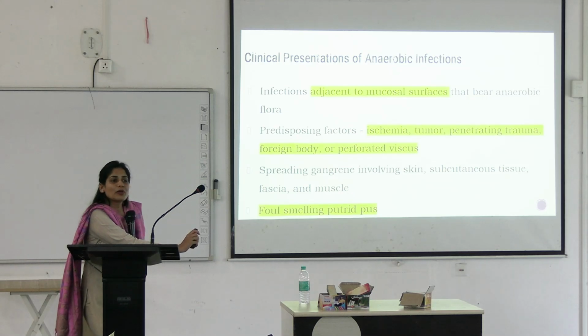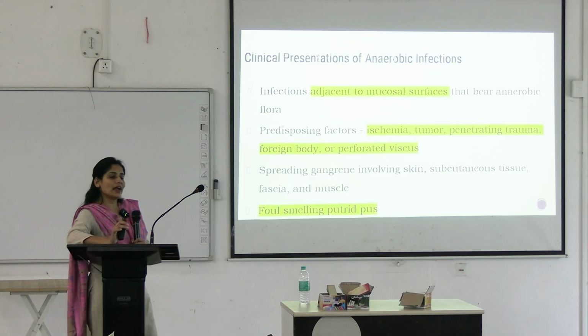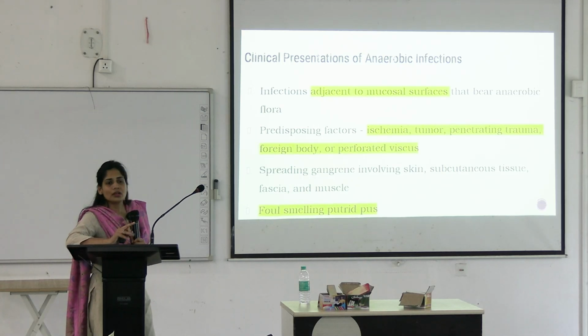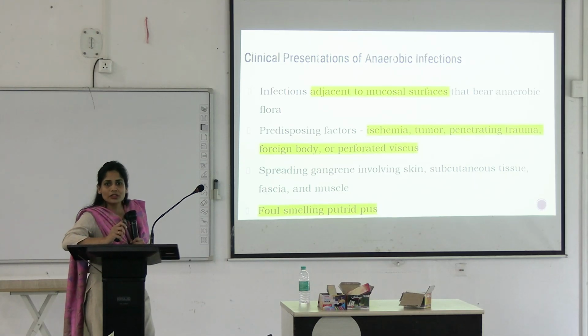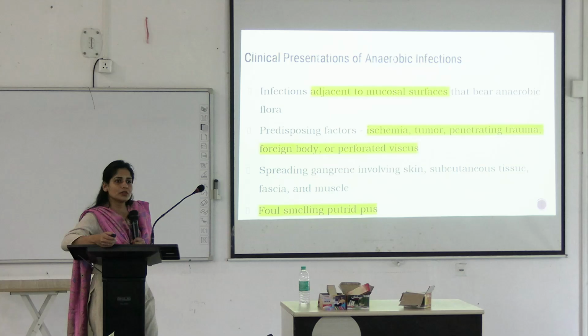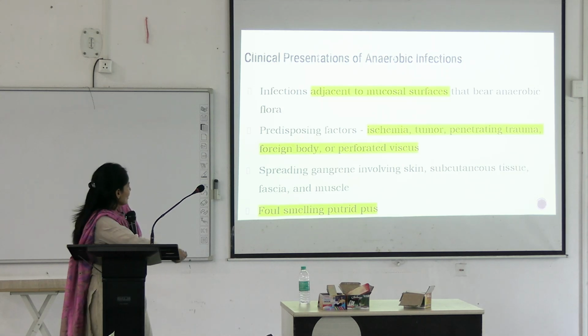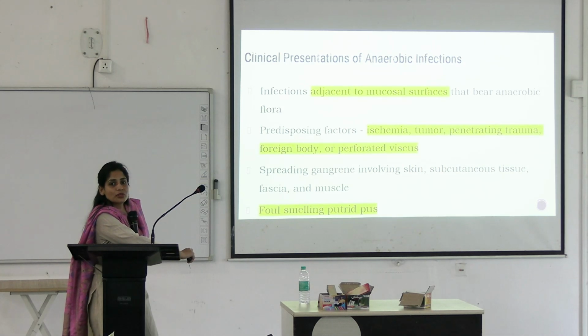We are talking in general about all the anaerobic infections. For that, you should know that in our body, we have anaerobic bacterium as the commensal flora. Can you name some places where they survive? In the gut, in urinary tract, in oral cavity. These are the places where these organisms are there. Why are they surviving in the moist environment? Because of low oxygen, right? If they are in contact with the external air, will they be able to survive? No.